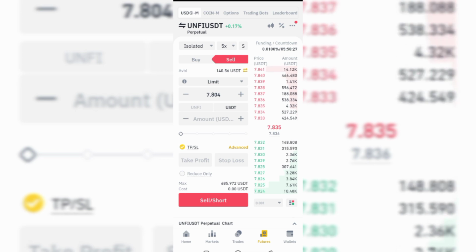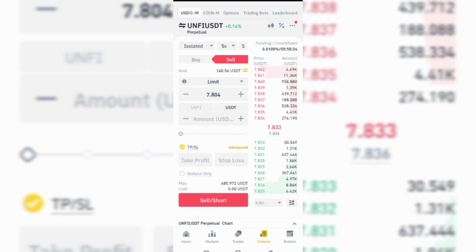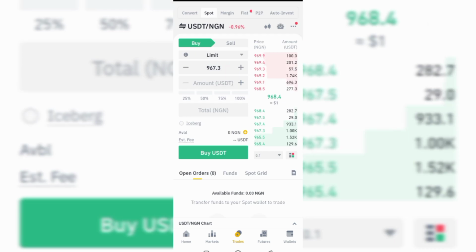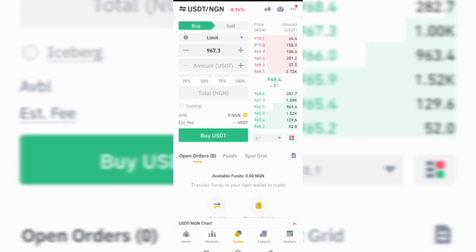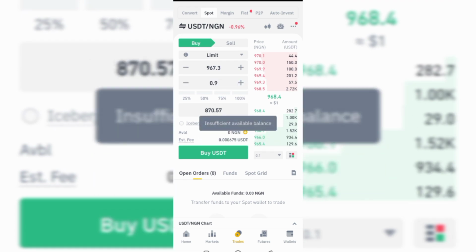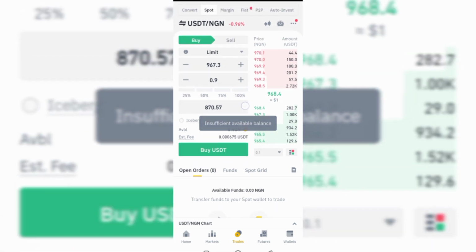And one major difference between spot and futures trading is, under spot there is no leverage. Let me put it through. See, click on trade and then click on spot. See, under spot, you can just buy. This is USDT and the current price is 967. But on P2P market, it is around 978 or so. So it is increasing, it is decreasing. Under here now, you will see buy and sell. If I want to buy USDT now, I'll just click here. If I want to buy NGN, which is Naira, I'll just click here and start buying it.